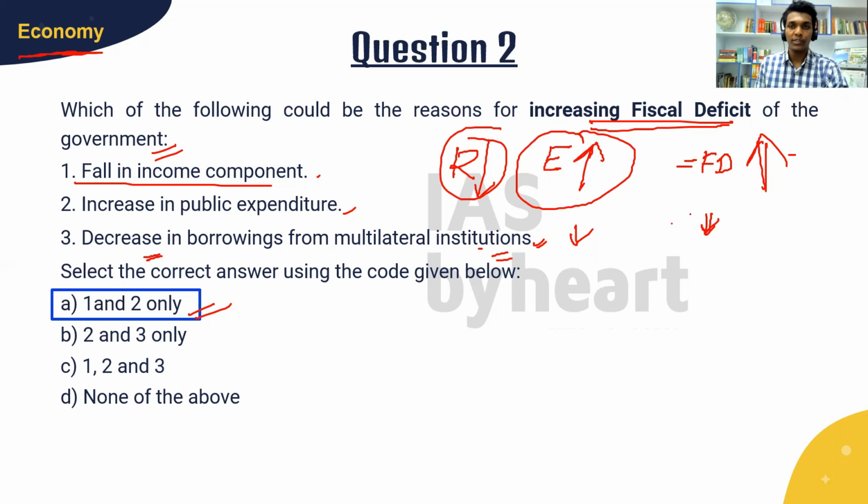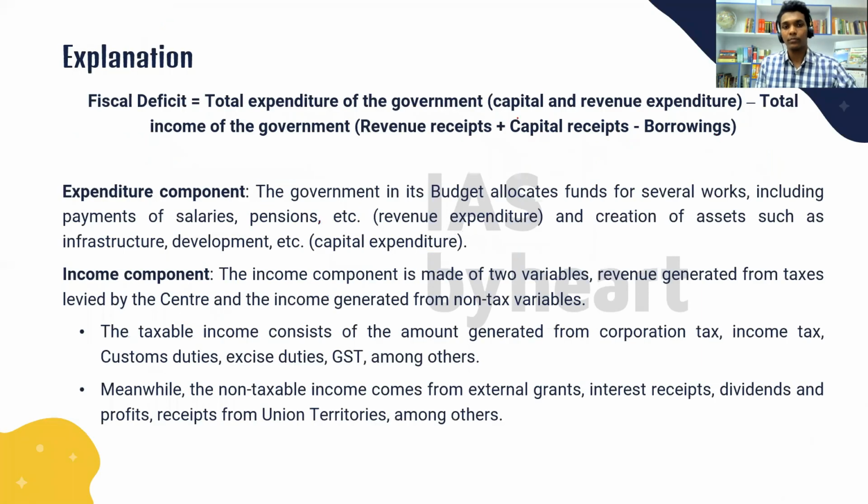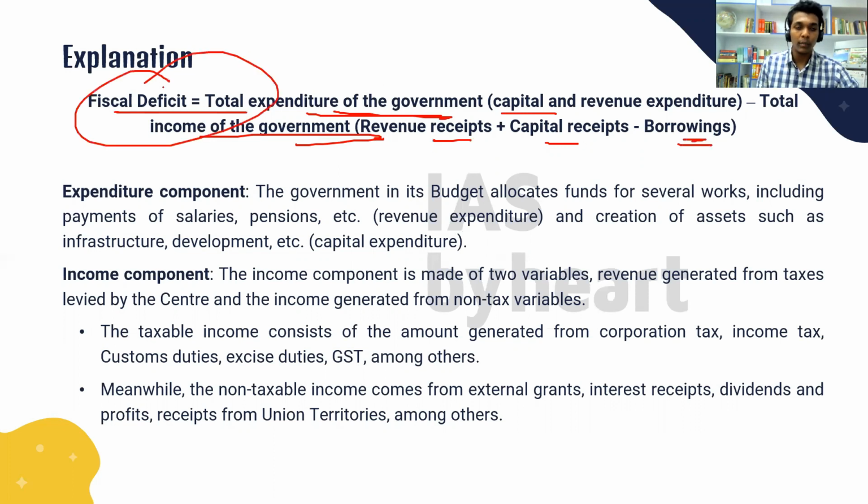Let's see more about fiscal deficit in the coming slide. So fiscal deficit is nothing but the total expenditure of the government, capital and revenue expenditure, minus income of the government, which is revenue receipts plus capital receipts minus borrowings. So this is basically nothing but the borrowings that the government has to do to meet its overall expenditure. Okay, so let's see the expenditure component of fiscal deficit.